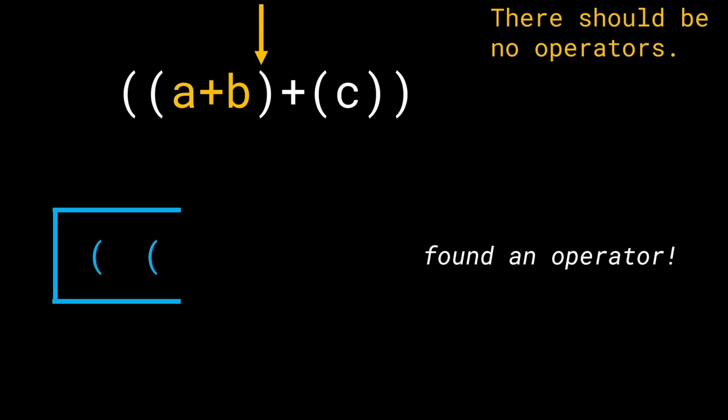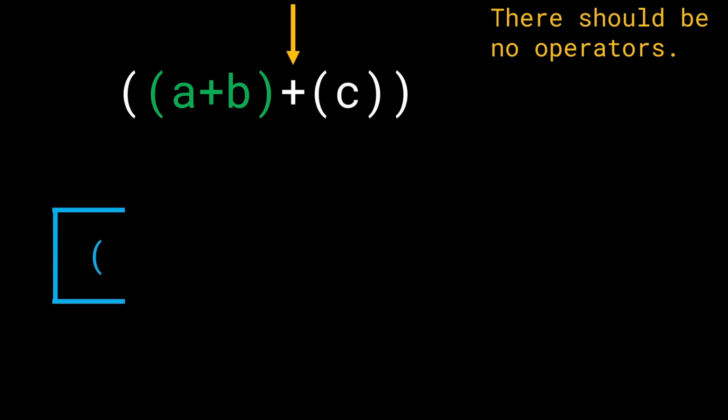But now what do we have? On the stack top, there is an opening round bracket. And what do we have currently? The pointer is pointing to a closing round bracket, which means that everything inside of this has to be considered together. Now, since we found an operator, what can we say about this current highlighted section? We can say that this is actually a non-redundant case. So this is a valid case of how braces are being used. Let's not touch this. We'll just keep on iterating forward.